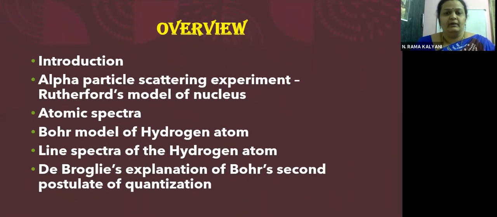So children, in this chapter, we will have an introduction about the various atomic models that we have been learning since our 9th class. Remember, children, in your 9th class, the various atomic models as proposed by Dalton, J.J. Thomson, and Rutherford, right? And in 10th class, you have learned about Bohr's model, and many more. And then we have the alpha particle scattering experiment, which gave rise to the model of the nucleus, the atomic model which is called Rutherford's model of atom. Then we will study about atomic spectra in this chapter.